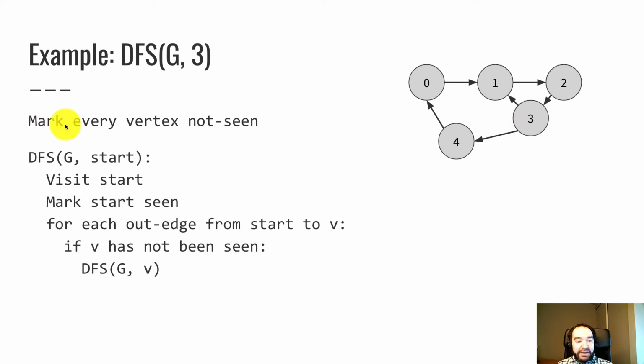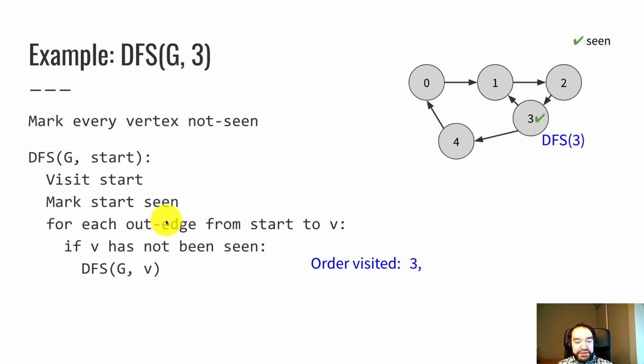So first off, we mark every vertex as not seen. I'm going to denote that a vertex is seen with a green check mark. So to begin with, none of the vertices have a green check mark. That means they are not seen. First thing that we do is a depth first search on 3, the start vertex. So we do depth first search of 3. We visit 3. So 3 is the first vertex visited. I'm going to make a list of the vertices that we visit in the order that we visit them. So 3 is the beginning of the list. Here's that green check mark. We have seen 3. We don't need to visit 3 a second time.